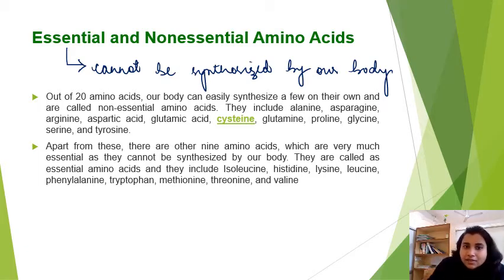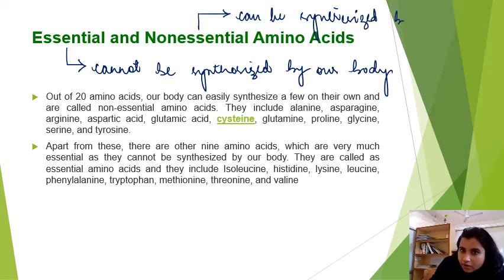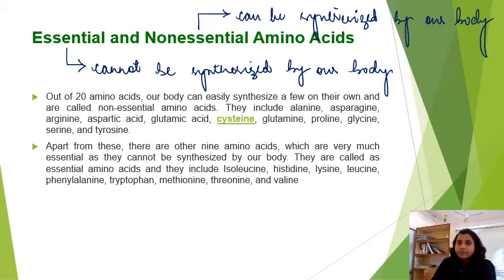And non-essential amino acids are those amino acids which can be synthesized by our body, right?